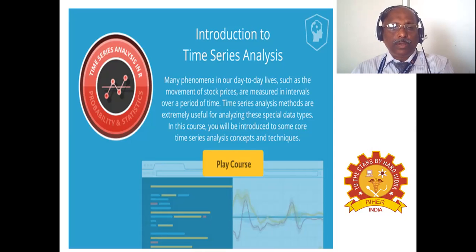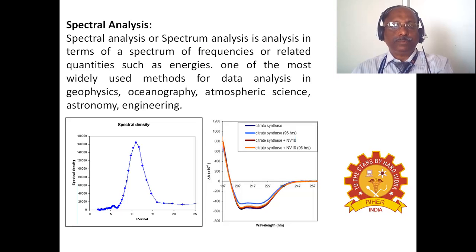It's a method for analyzing data in order to extract meaningful statistics and other characteristics of the data. The statistical methods applied on time series data were originally developed mainly in econometrics and then used in many other fields such as ecology, physics, engineering, life sciences, etc. Next is spectral analysis or spectrum analysis.